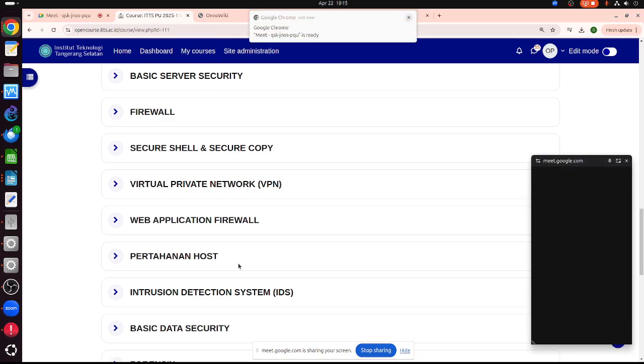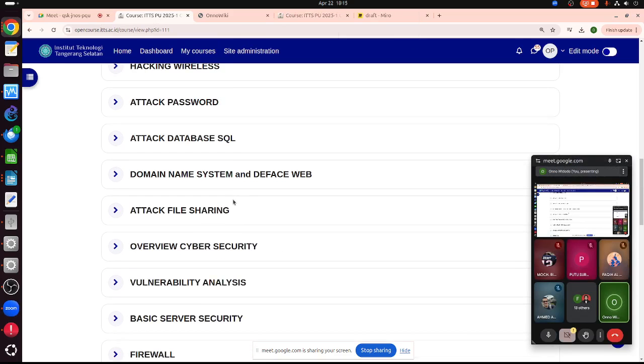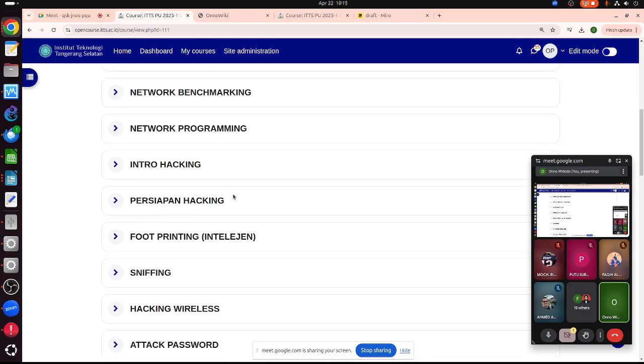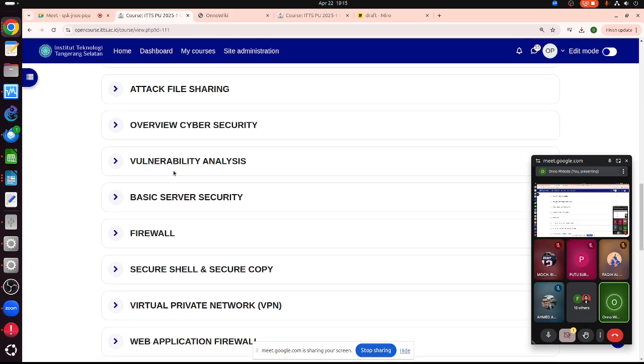So last week we talked about the vulnerability analysis. Where is it? Where is my vulnerability analysis? Basically, we talked about this one, vulnerability analysis.